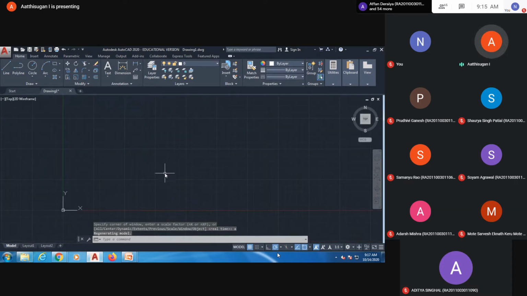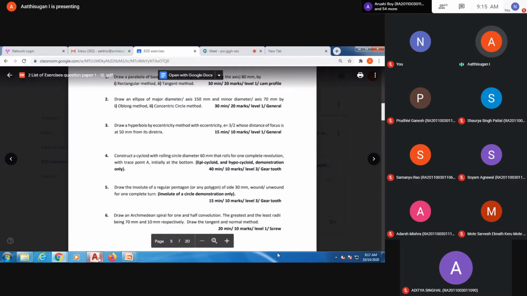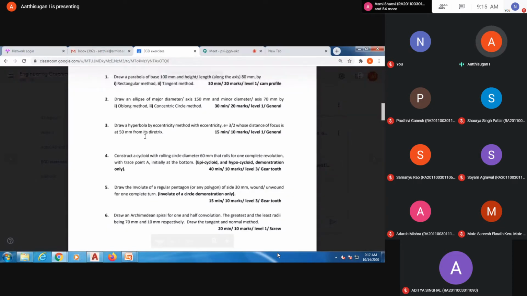Now, after opening AutoCAD, you do the same steps. Here they asked for the parabola, sorry, hyperbola eccentricity method. That is the question given. You have to use the ratio of 3 by 2. We know that if the eccentricity value is less than 1, it is an ellipse; equal to 1, a parabola; greater than 1, a hyperbola. I hope you understand that.